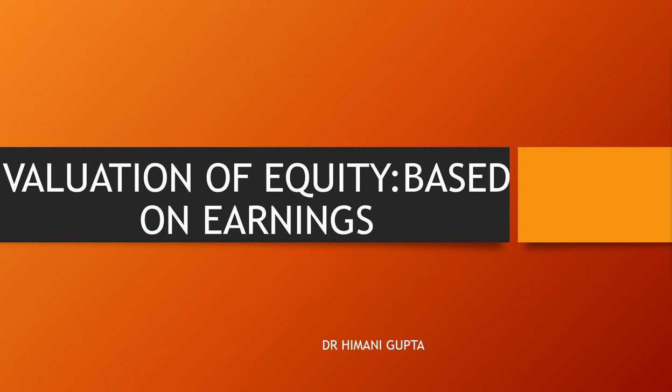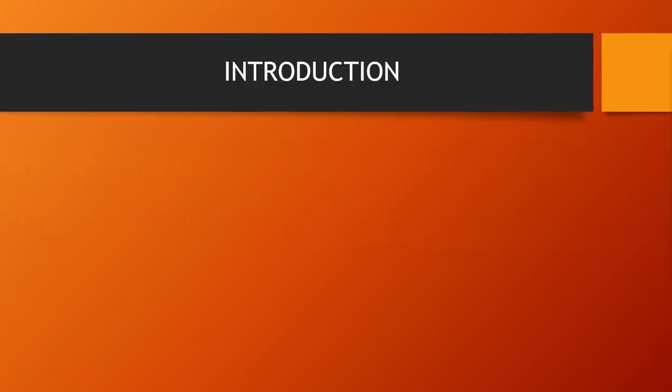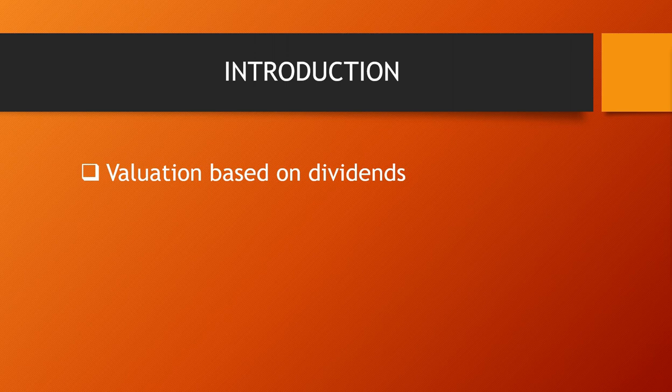Today in this lecture we are going to learn how we are going to value the equity shares based on the earnings. Till now, whatever we have learned, the equity shares are valued on the basis of dividend also. If you go through the previous lecture series, you will see that dividends are divided into constant dividend, when the company is paying the constant dividend, or variable dividend, that means the dividend amount is changing.